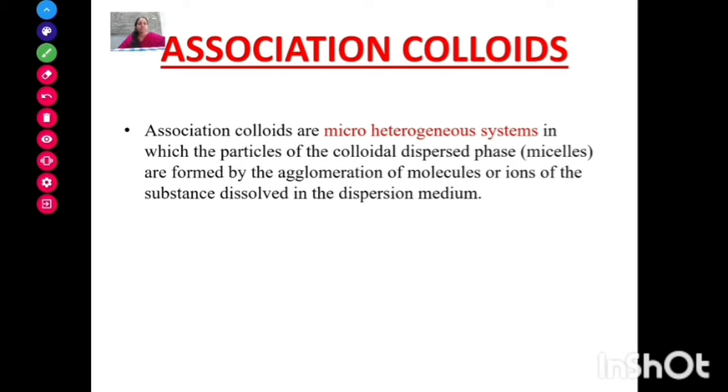So association colloids are heterogeneous systems, formed by the agglomeration of molecules or ions present in the dispersion medium.